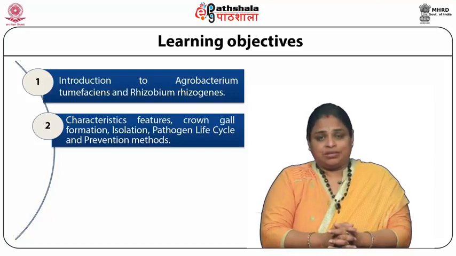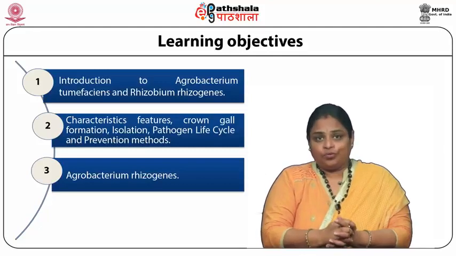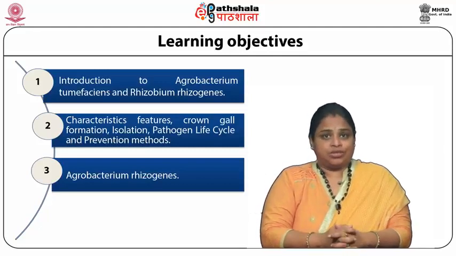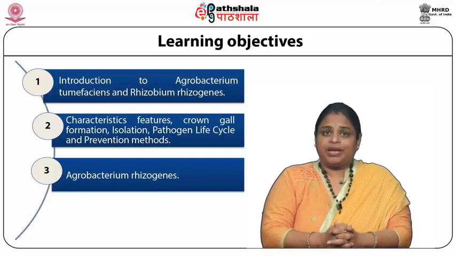For the next species of Agrobacterium, which we call Agrobacterium rhizogenes, we will focus on the characteristic features, that means in what way Agrobacterium rhizogenes differs from Agrobacterium tumefaciens. We will also focus on the genomic and genetic part of this species of bacteria. We will focus on nutrition and metabolic part.